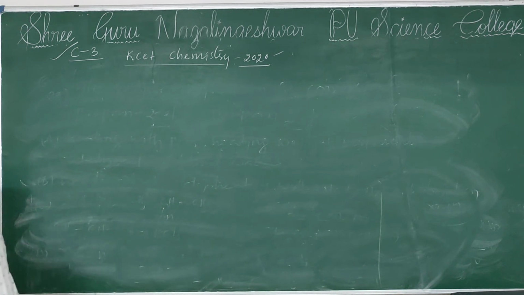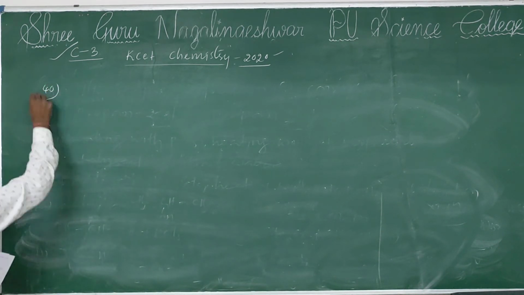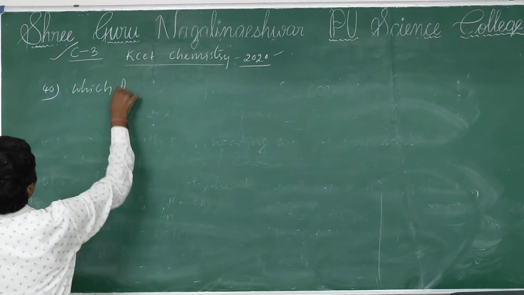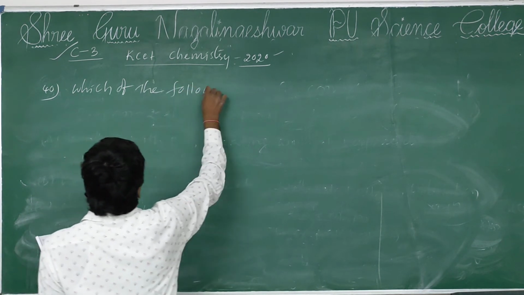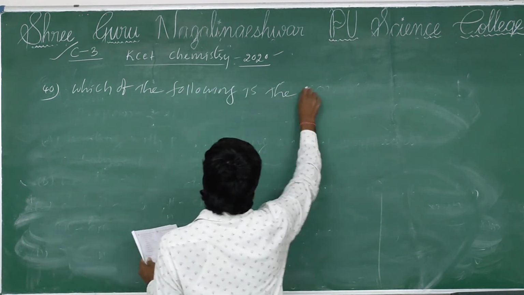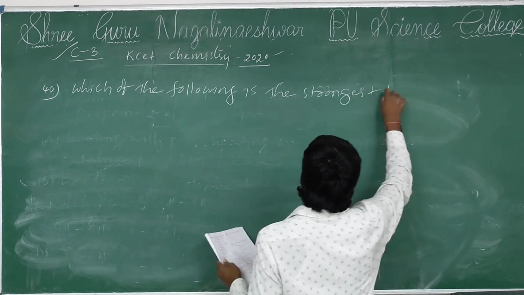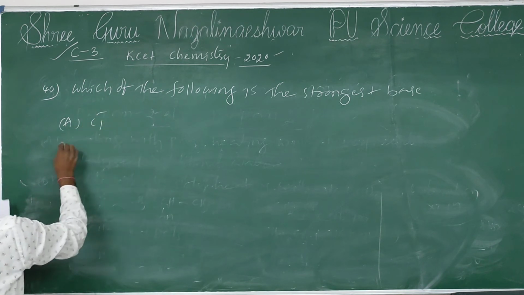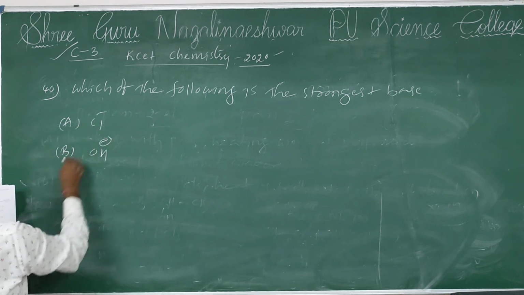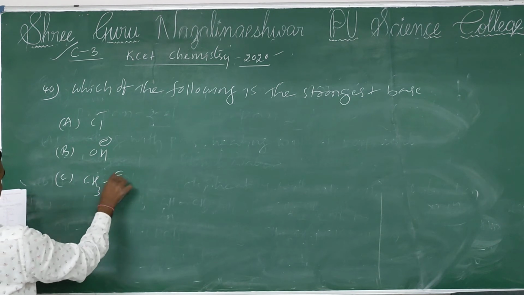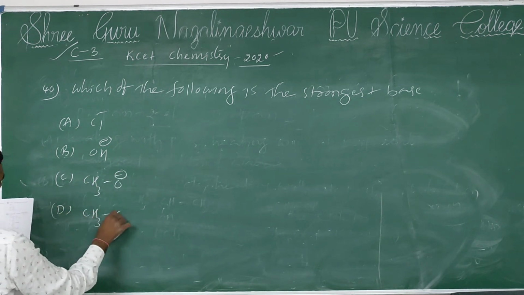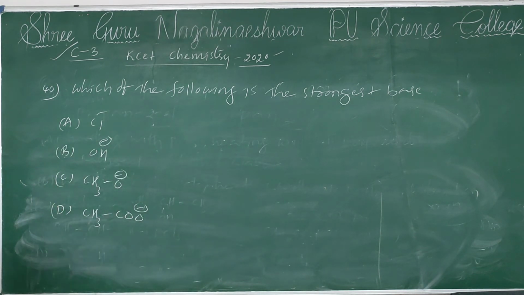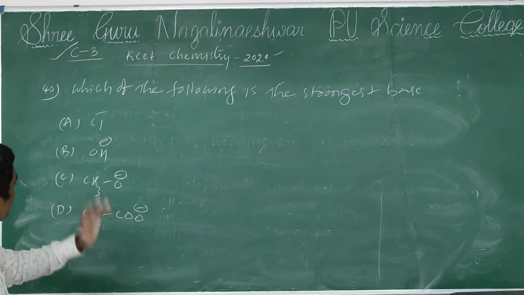Next, question number 40. Which of the following is the strongest base? Option A, Cl minus, option B, OH minus, option C, CH3O minus, option D, CH3COO minus. Now see, they are asking for the strongest base. The strongest base comes from the weakest acid.